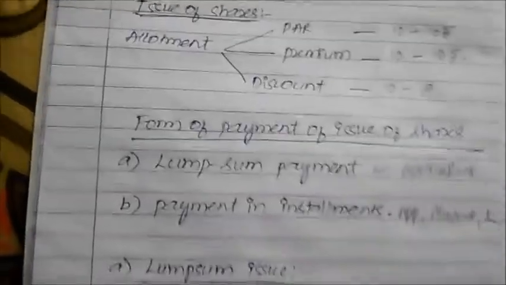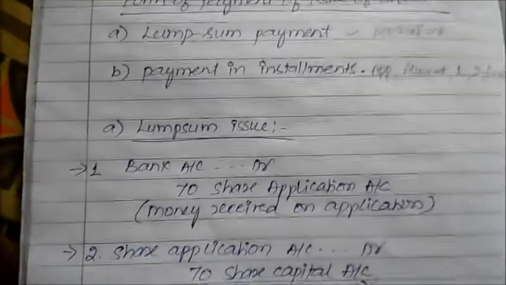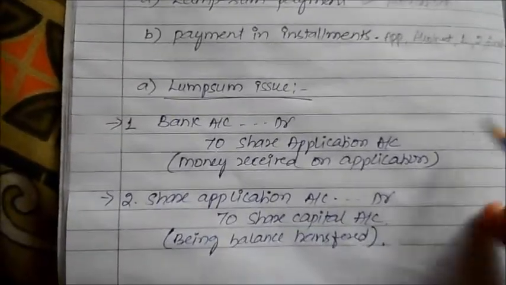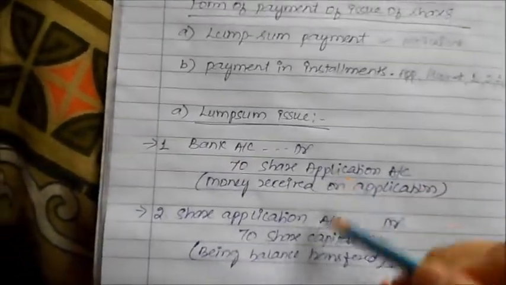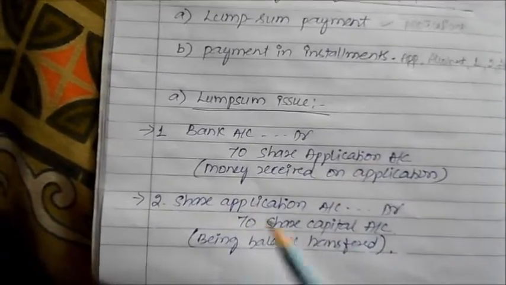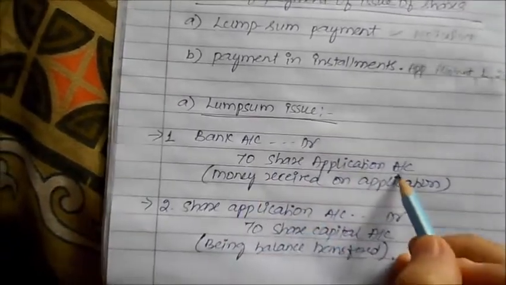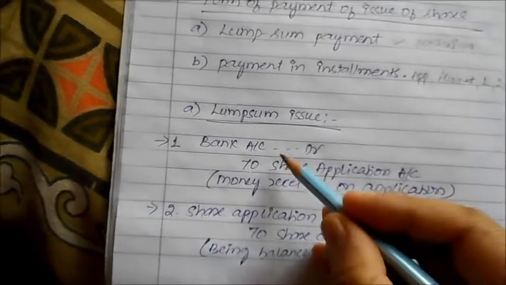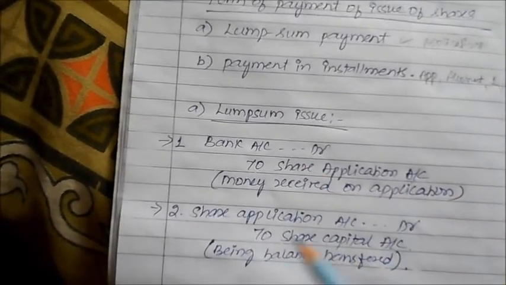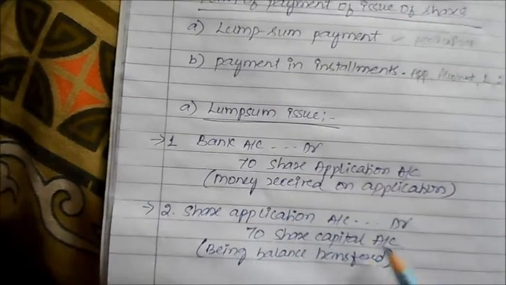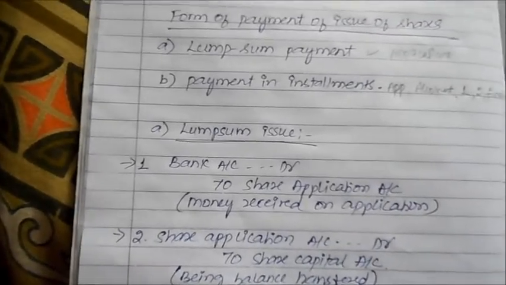Okay, now journal entries. When we understand a lump sum issue, generally it happens in the form of application. So the journal entry is bank account debit to share application, and eventually this particular money will be converted to capital, so it is share application account debit to share capital, that is, the balance being transferred.